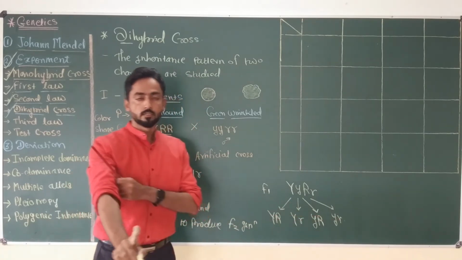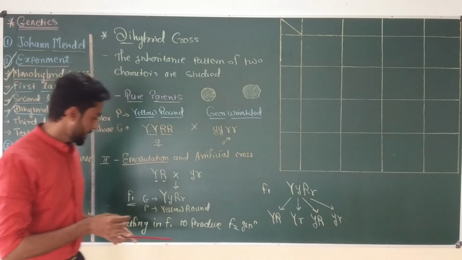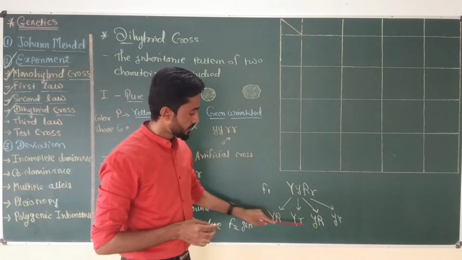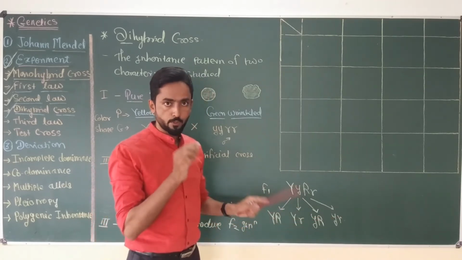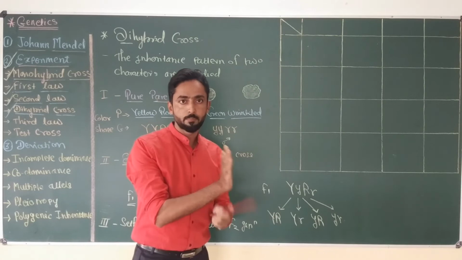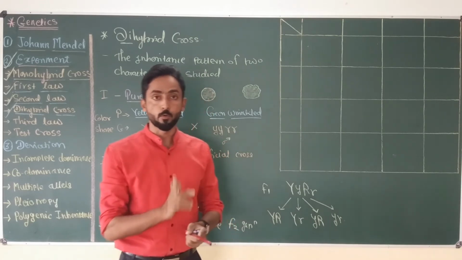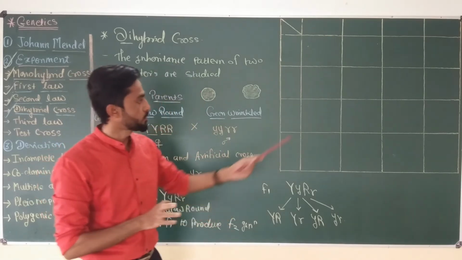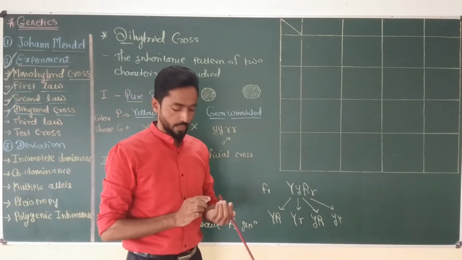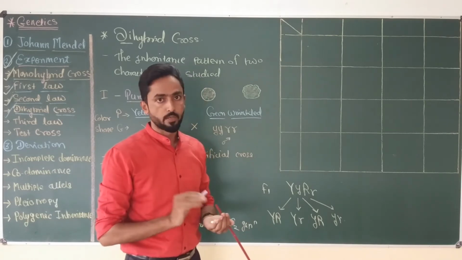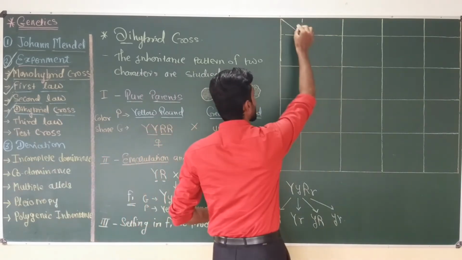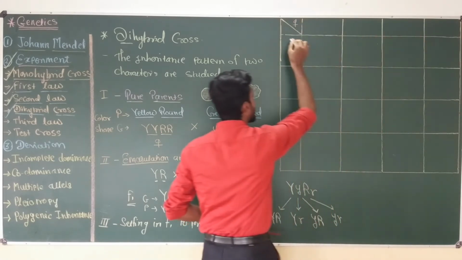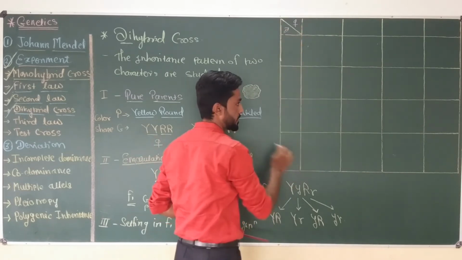And to find out the phenotypic and genotypic ratio of the F2 generation, we have to use a Punnett square. Because there are four different types of gametes produced by the male plant, and similar four gametes produced by the female plant, there will be a total of 4 into 4, 16 different combinations. To find all these combinations, we use the checkerboard method, also called the Punnett square method. I'm going to write female gametes on top and male gametes on this side of the Punnett square.